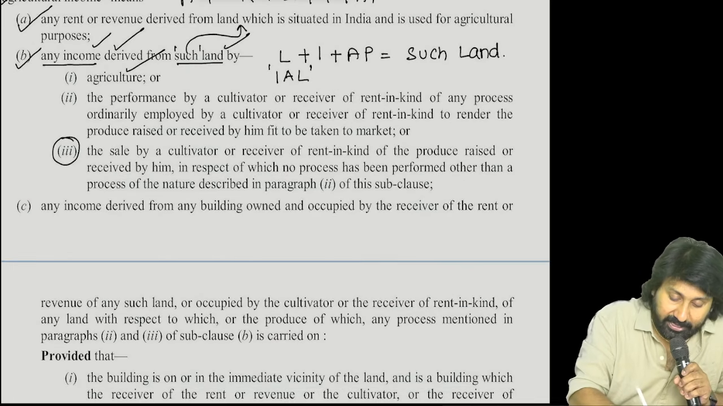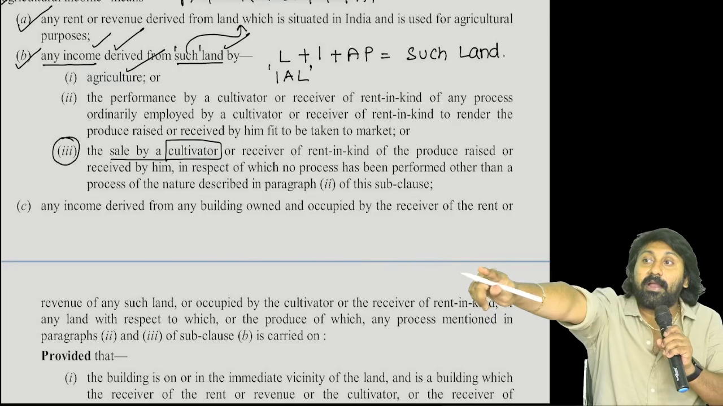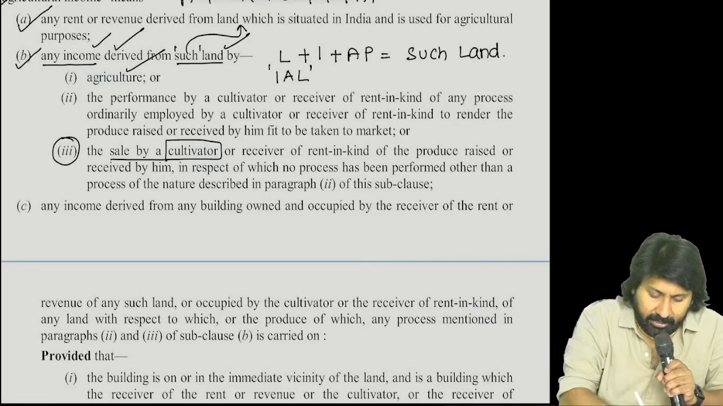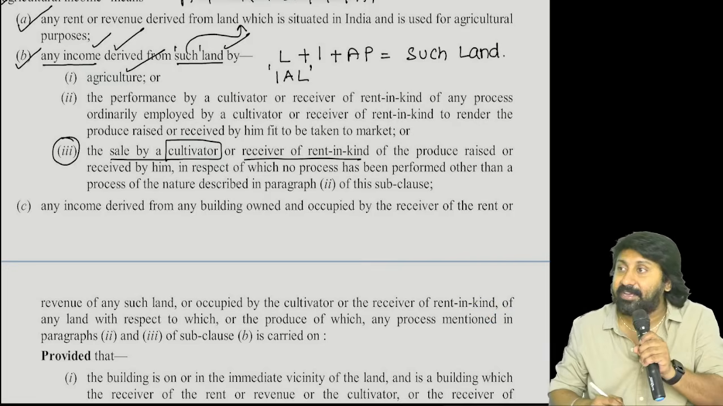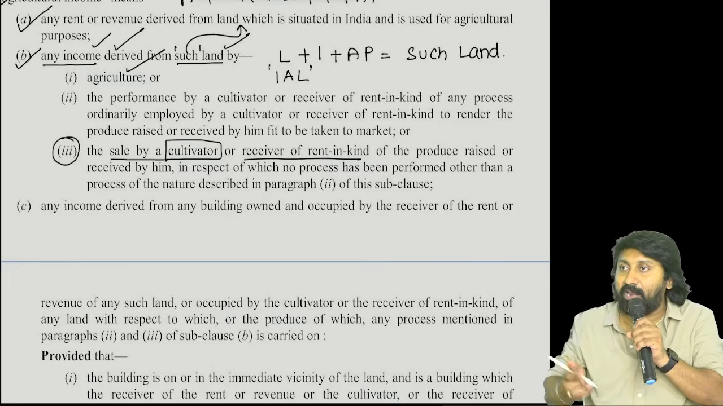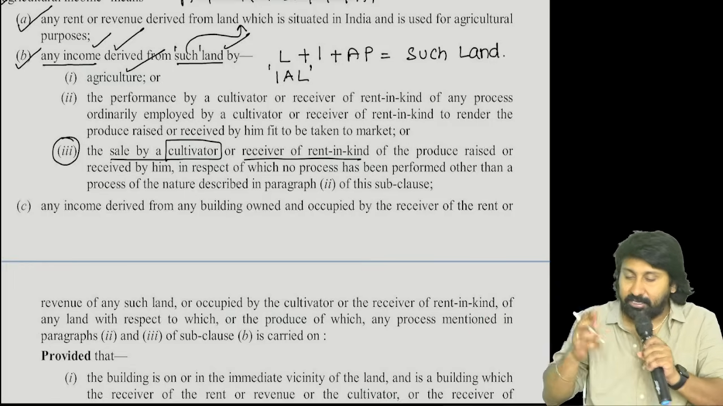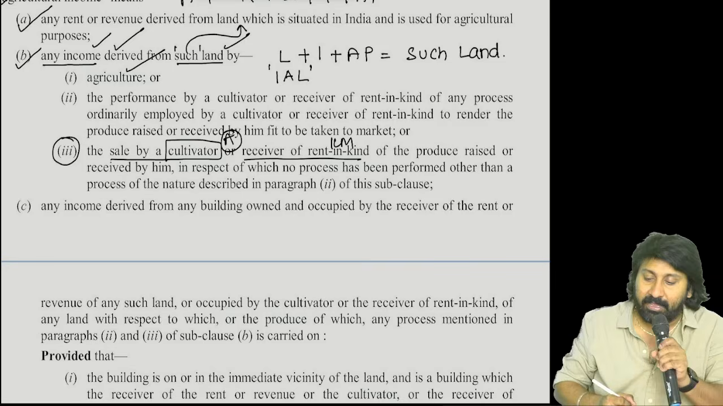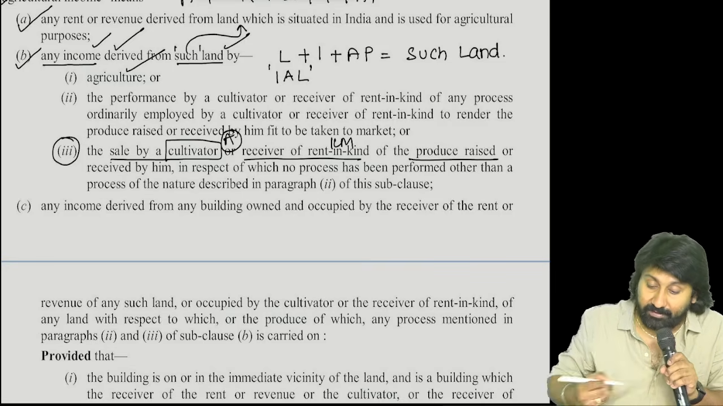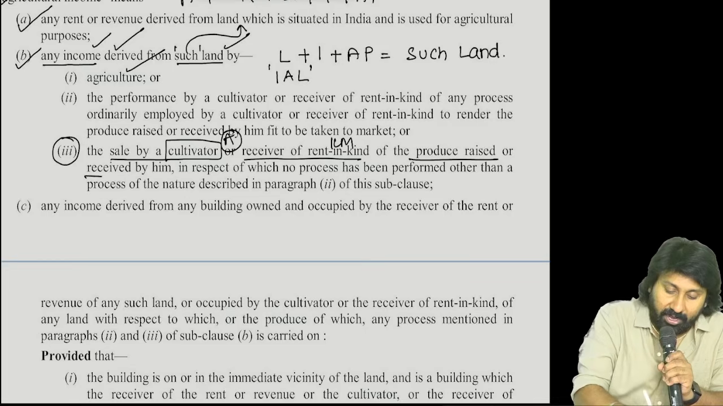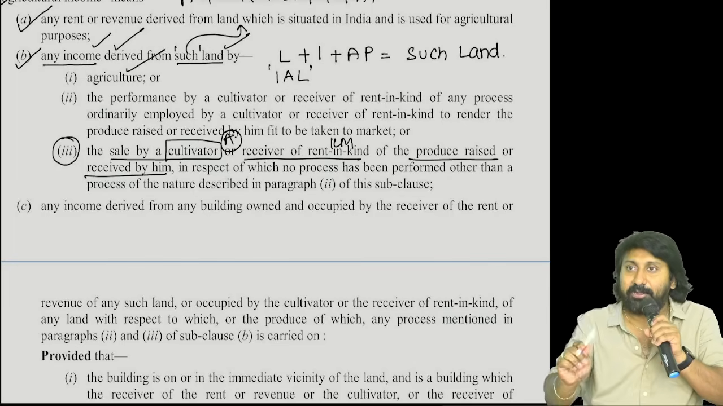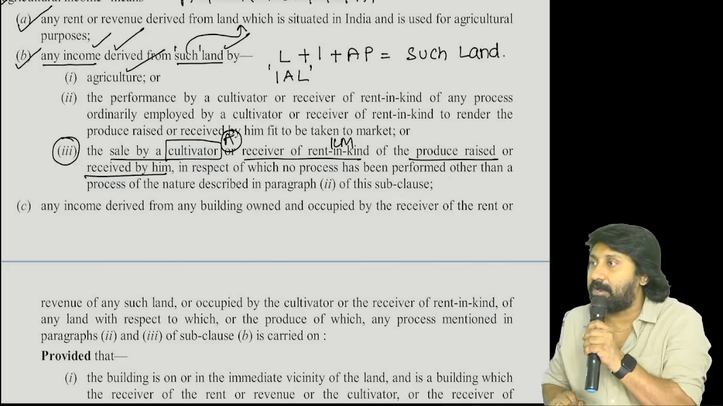Read the third point directly. Stop. Sale by? In our example, sale by A or KM? Next one. Sale by receiver of rent in kind. The owner, who is the owner here? KM is the owner. So now tell me, this comes under whose income? A's income? This comes under whose income? KM's income. Or received by him, in respect of which no process has been performed. Did you now understand the definition in a clear way or not?